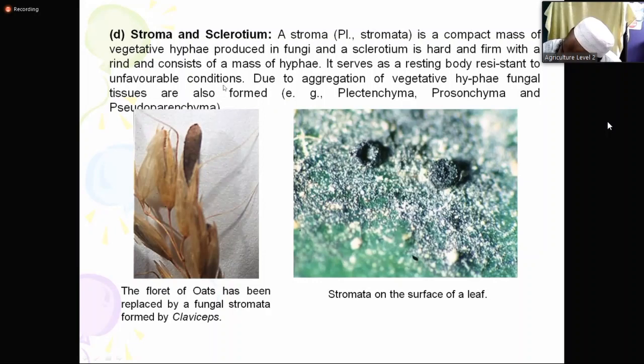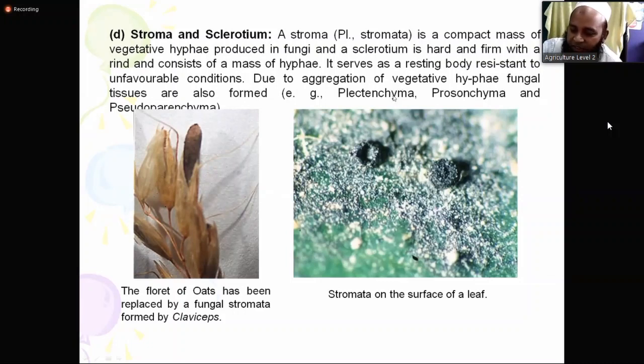For example, if some fungi cannot grow in winter, they produce some structure which will not be damaged by winter or very cold weather. Similarly, if some fungi cannot grow in water, they produce this hard structure, which can survive in the water also. When the water is removed from the field, they grow again to produce new mycelium.